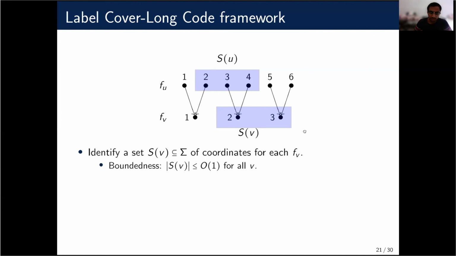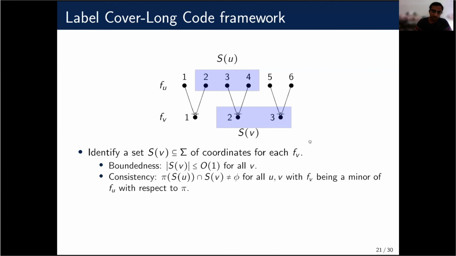Second, they should respect a consistency property, where for every constraint u to v, with edge constraint pi, pi of S(u), which is that you take all the elements in S(u), apply this function pi and take the union of the results, should have some intersection with S(v). So here S(v) is {2, 3}, and S(u) is, let's say, {2, 3, 4}. Here pi of 3 is 2, so pi of S(u) and S(v) are intersecting. So this minor decoding is consistent.